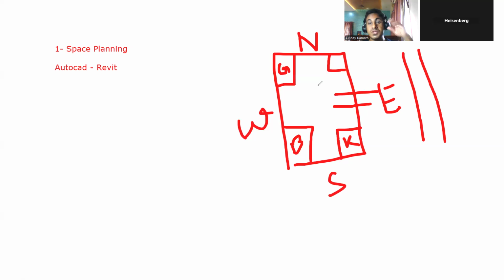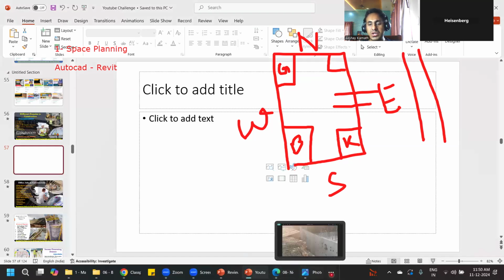So this thing should come to your mind first. How will it come? Through experience and practice, it's going to come. Once these things come to your mind, you do it in a rough sketch. After the rough sketch, you can do the same thing in the AutoCAD software or the Revit software. So in AutoCAD, you see these plans.